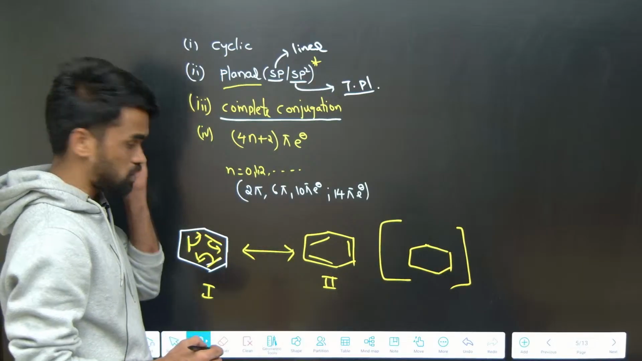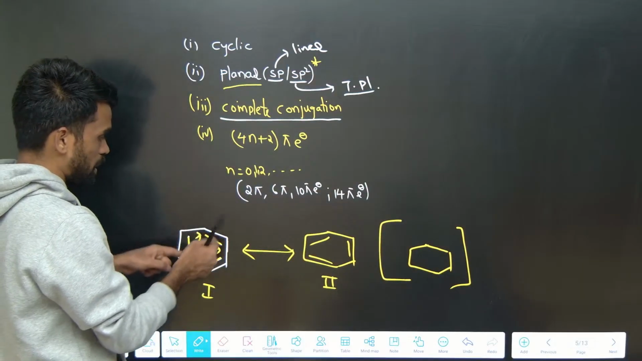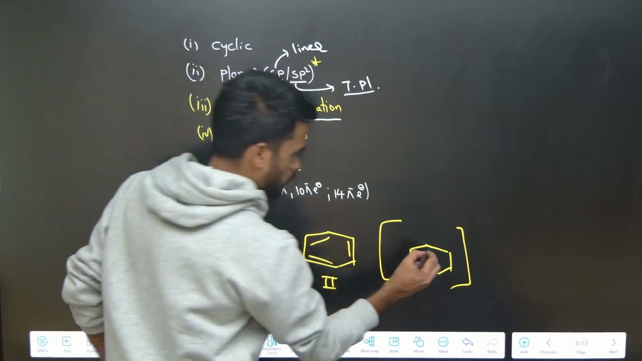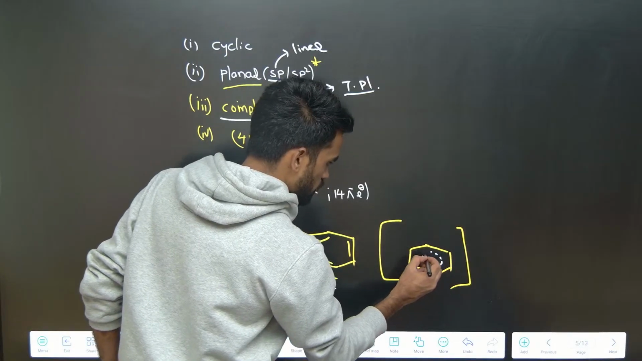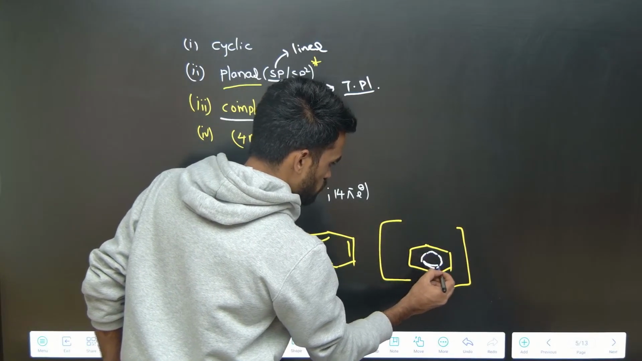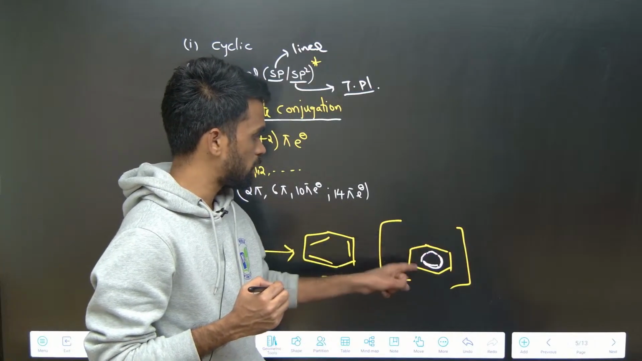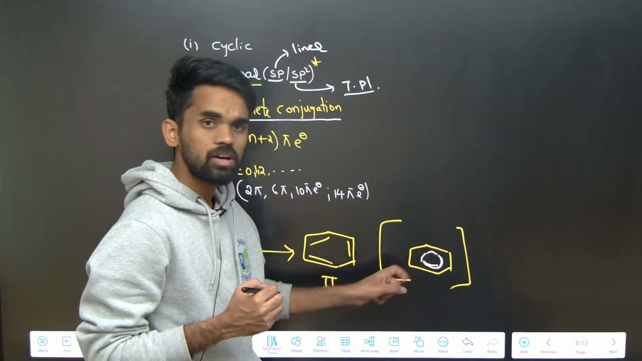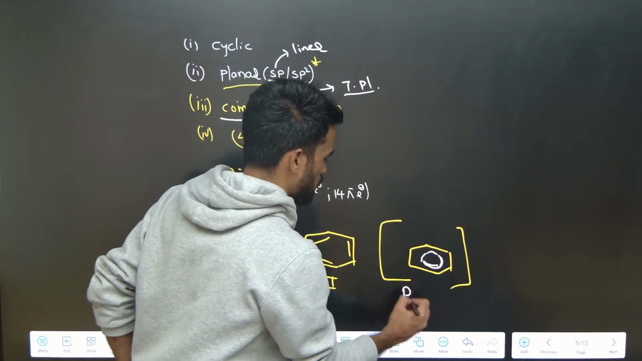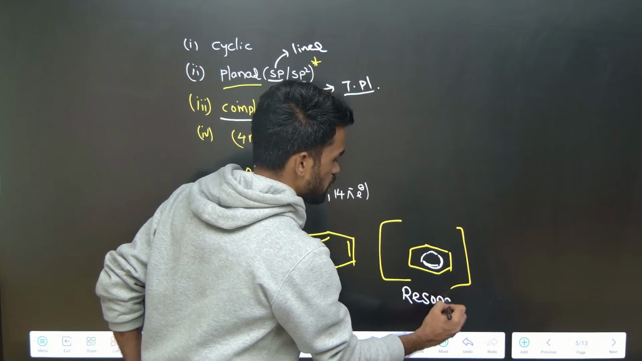What do we mean by resonating structure? The movement of pi electrons is taking place, so that you can represent it in this way, like this. So this movement of pi electrons is represented in this way. Pi electrons keep on moving in this cyclic ring. So you can say this is the resonance hybrid. What is this? Resonance hybrid.